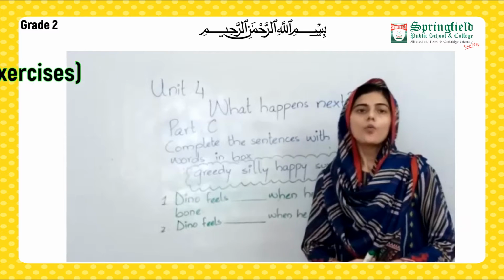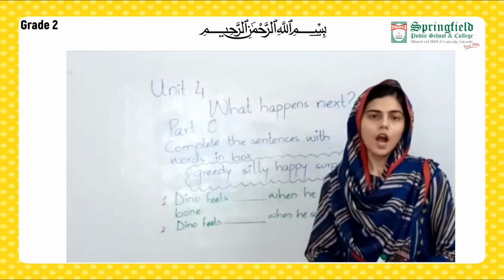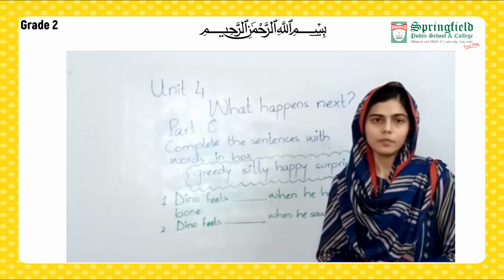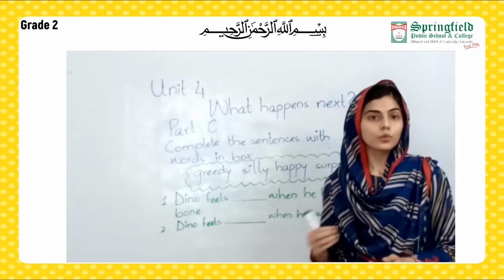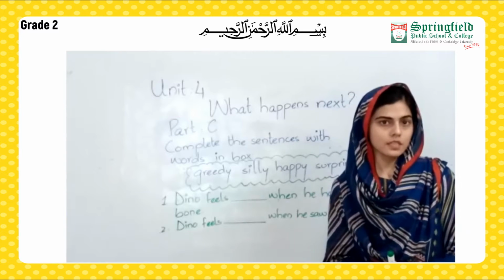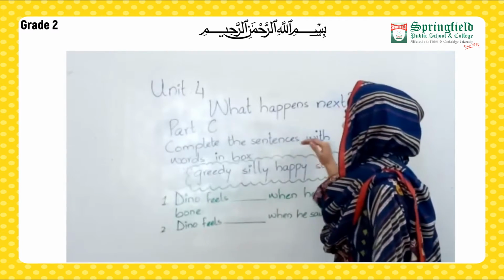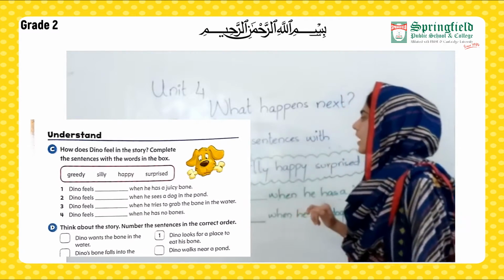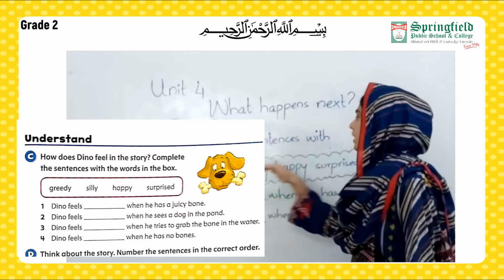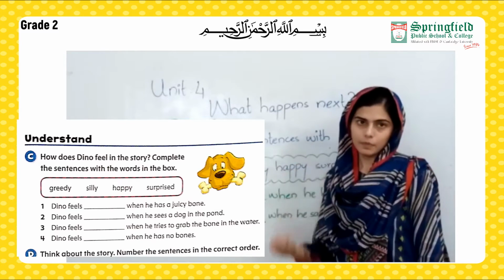Students, as we are done with the reading of our text, I hope you enjoyed learning the story. What happens when we are greedy? I hope you learned a new lesson. Now we move towards our part C. Complete the sentences with the words in the box. Here we have been given some words and we have to complete the sentences that are given below.